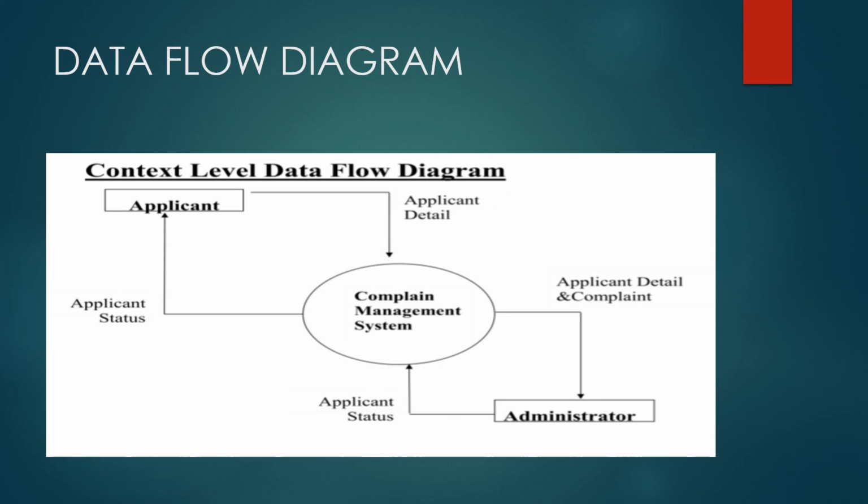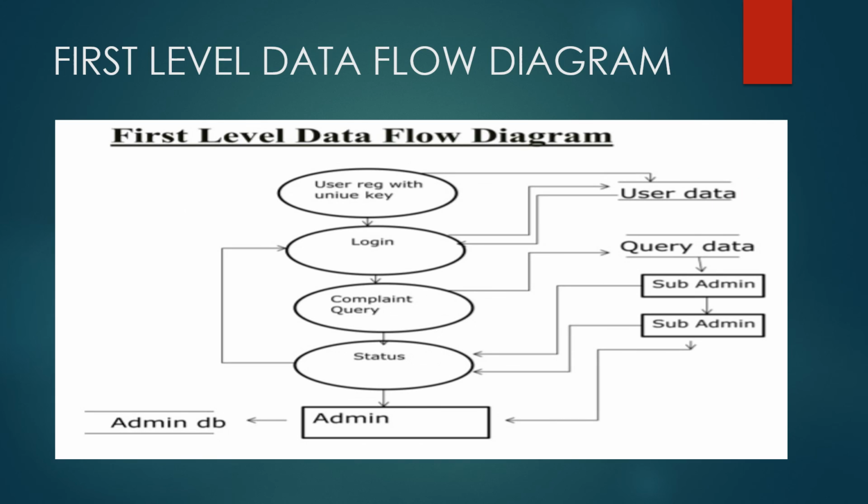Now let's go through the DFD of the Customer Complaint Management System. So here you can see Complaint Management System is an attribute and applicant and administrator are entities. Now let me show you the first level DFD. Here user registration with unique key, login, complaint query and status are attributes and admin is the entity.